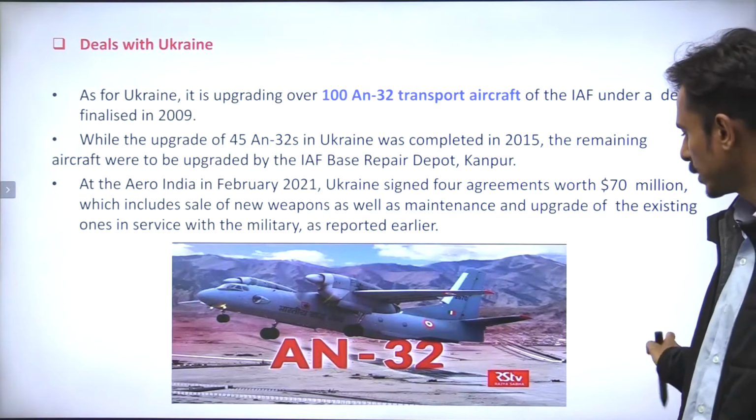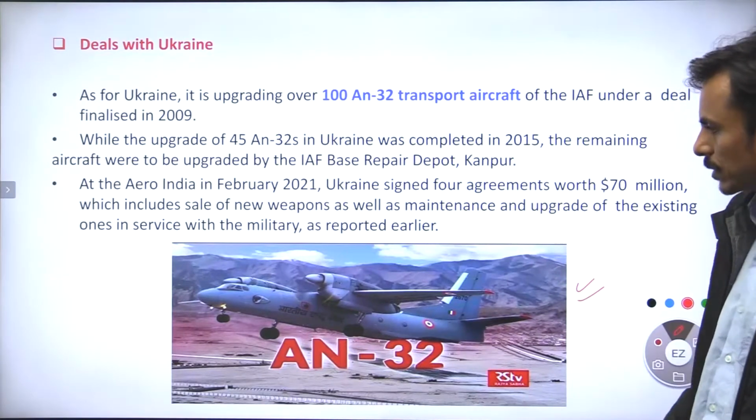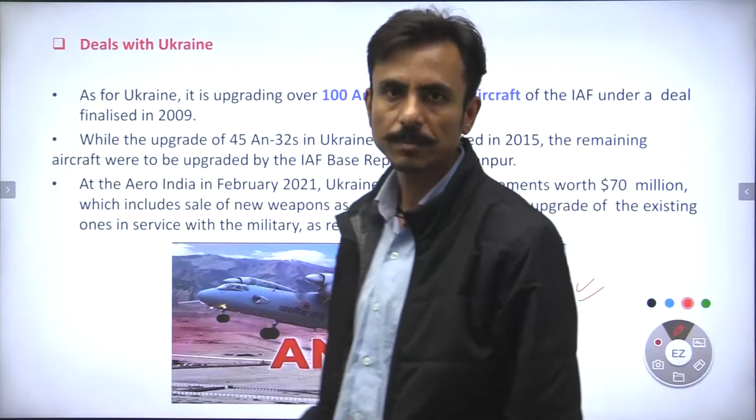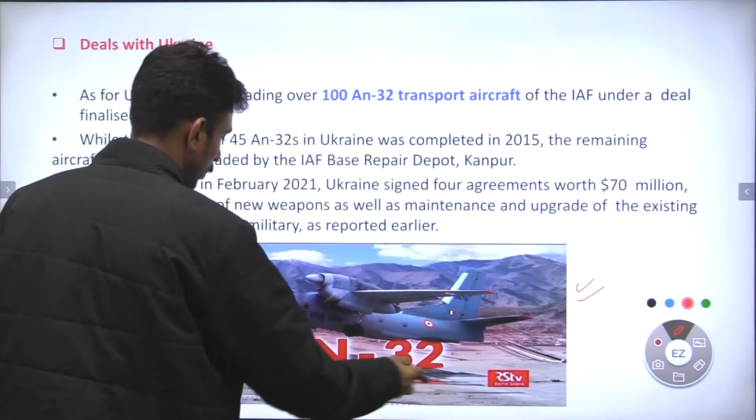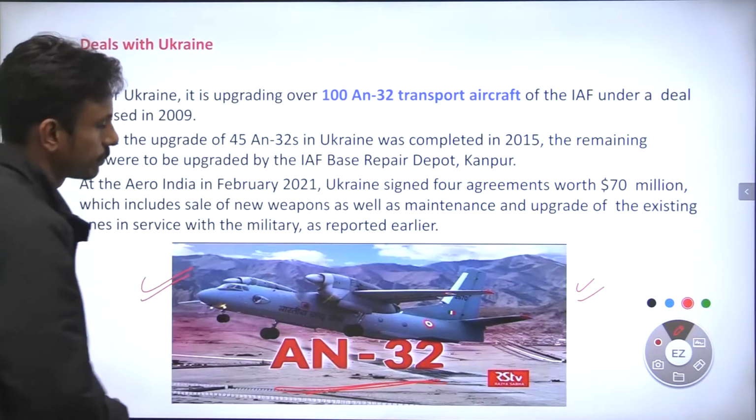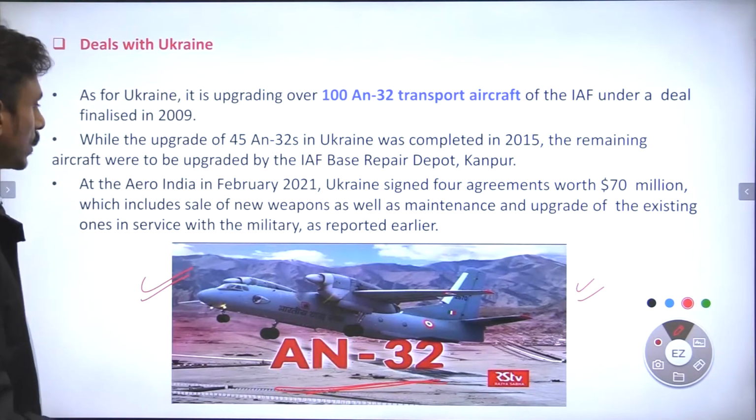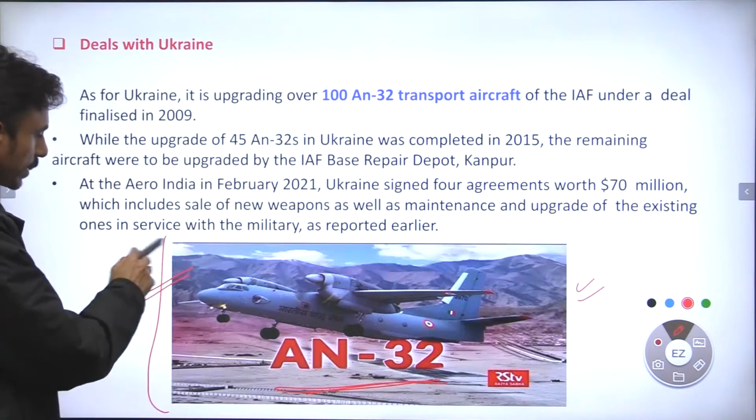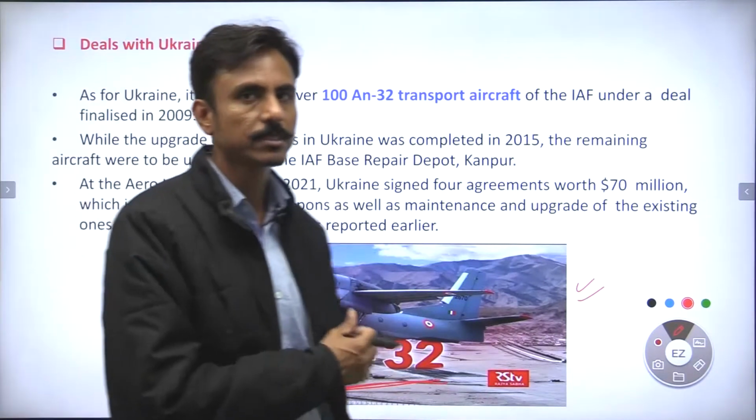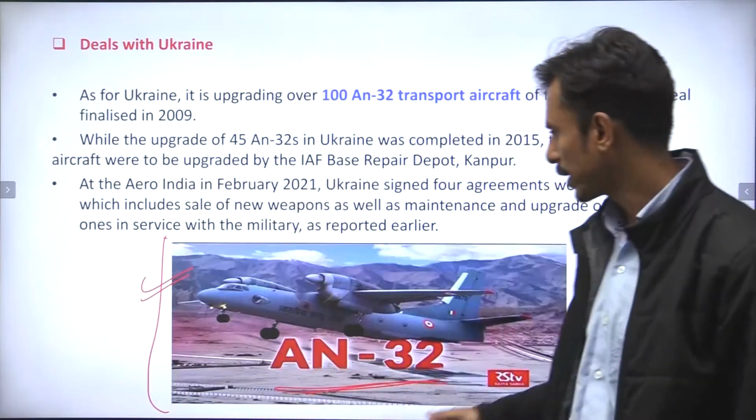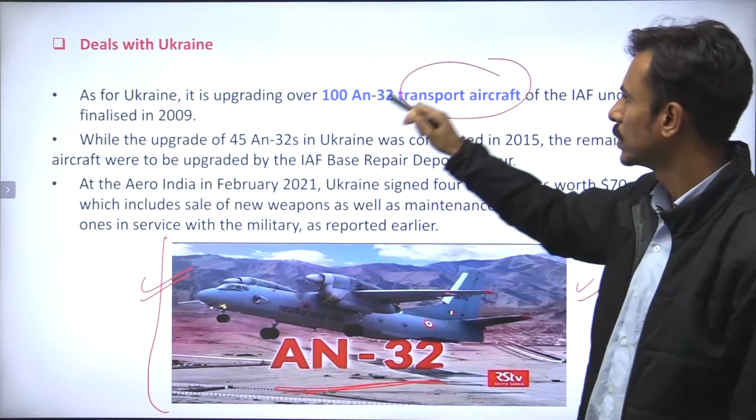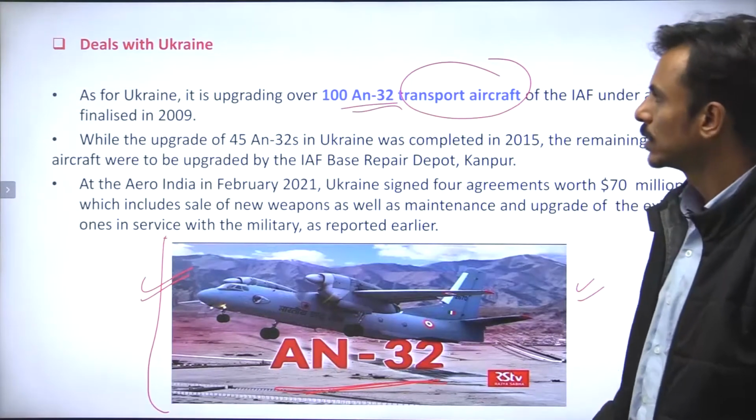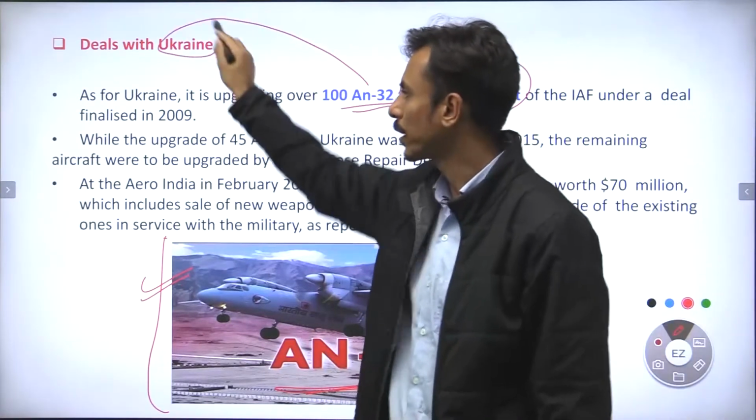You can see, guys, in the higher altitude regions where accessibility becomes very difficult, the AN-32 range of transport aircraft would help the Indian Air Force to reach the inaccessible regions and supply the logistics, correct? So therefore they are transport aircraft, AN-32 class, right? And they are being purchased from Ukraine, correct?